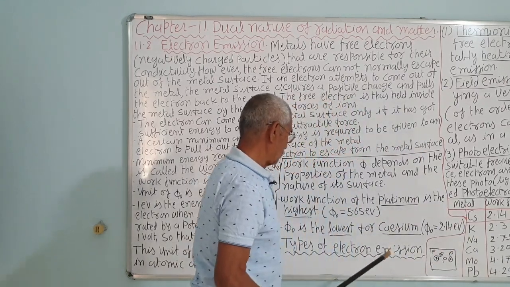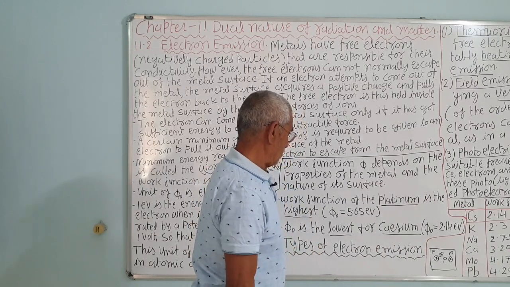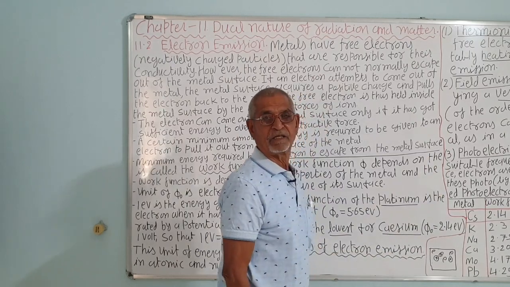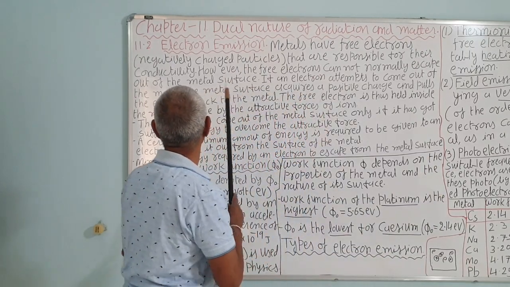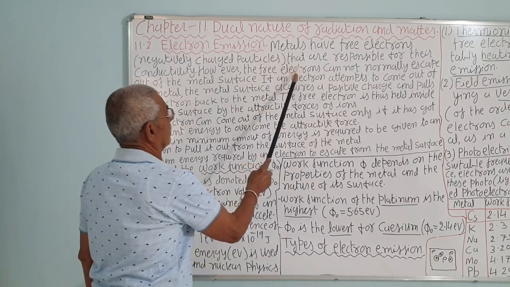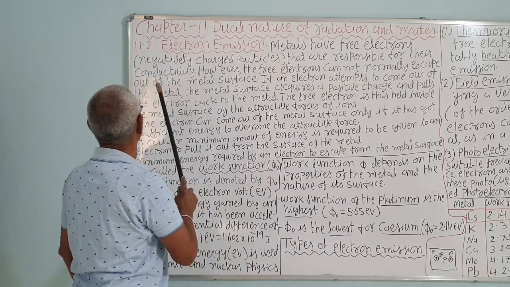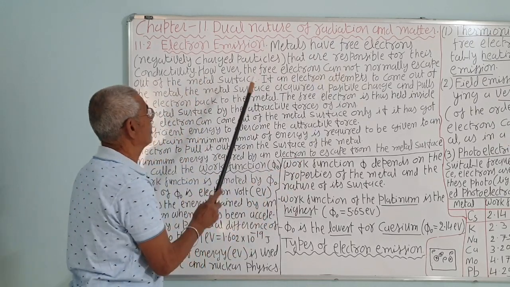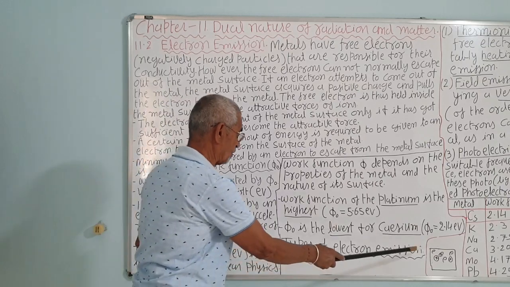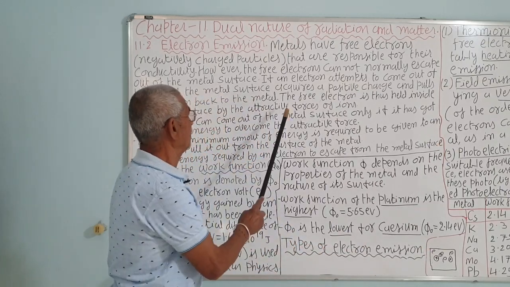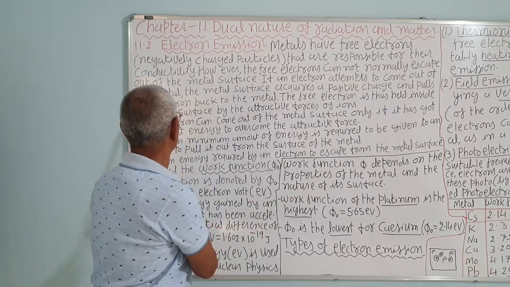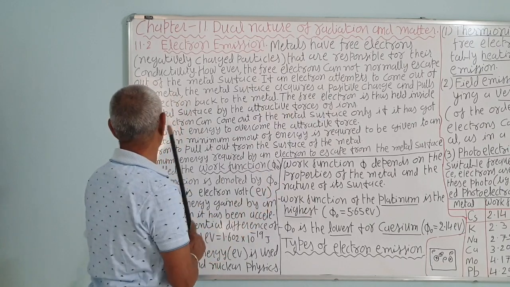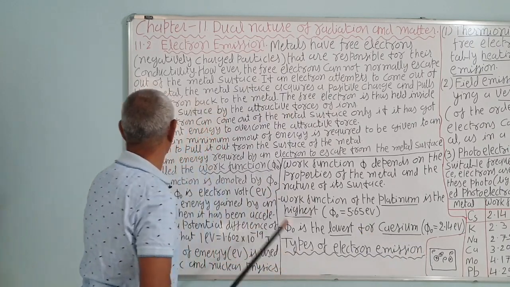It attracts. So, in order to remove an electron from the metal surface, sufficient energy is required to be supplied. Let us see. The free electrons cannot normally escape out of the metal surface. The free electrons are held inside the metal by the attractive forces of the ions. There is an attractive force between the ion and the electron.